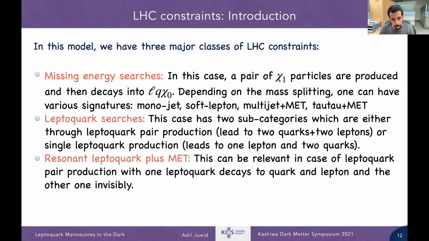And the third one, which is more interesting because it connects the flavour anomalies with dark matter directly, is resonant leptoquark plus MET. In this case, we have leptoquark pair production. One of them will decay invisibly, or to dark matter plus a soft object, and the other one will decay to a quark and lepton. So we have a resonant leptoquark that is reconstructed from the quark and lepton, and a very large missing energy. This is very correlated to the flavour anomalies.